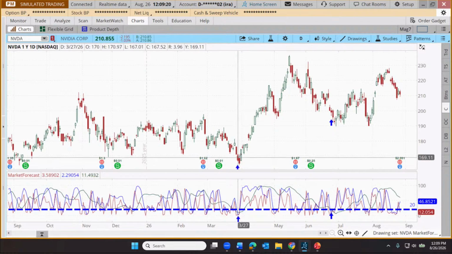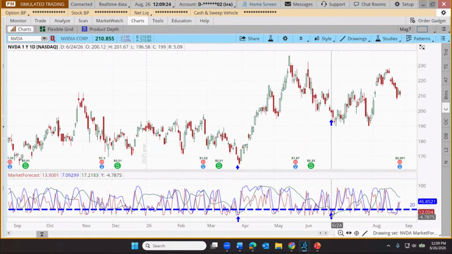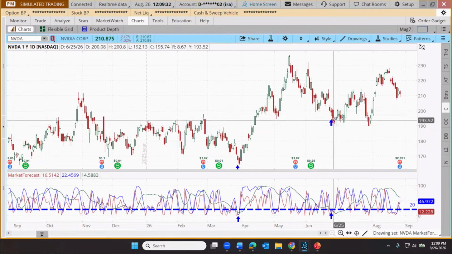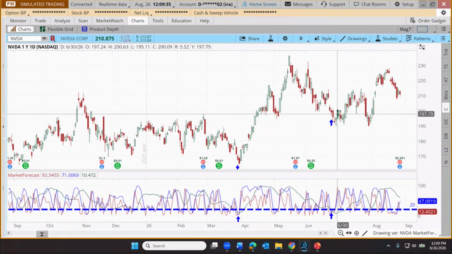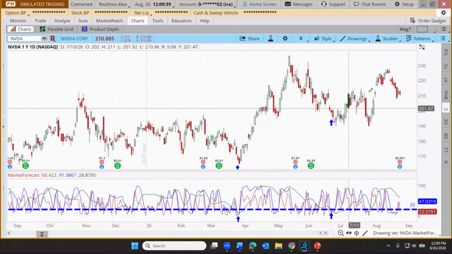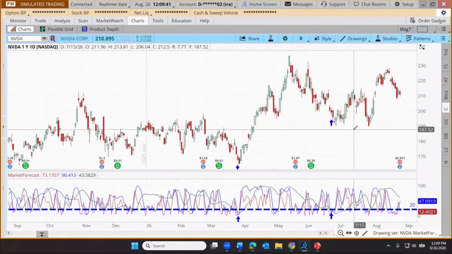Looks like that happened right there on March 27th. You can see what price did after that. Here's another cluster here. That one was on June 24th. A little bit of choppiness for a while. Price never really reached much lower, but certainly there was more trading following that cluster signal at higher levels than at lower levels from the signal. Again, this is not a perfect signal.